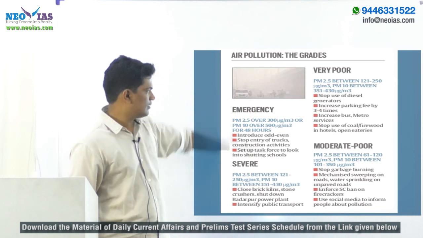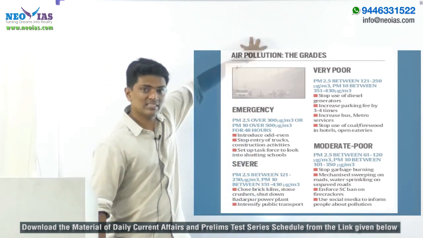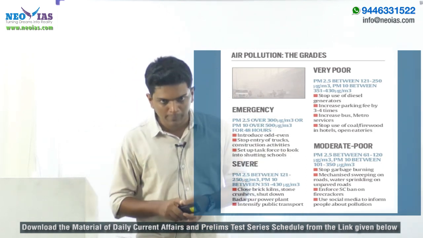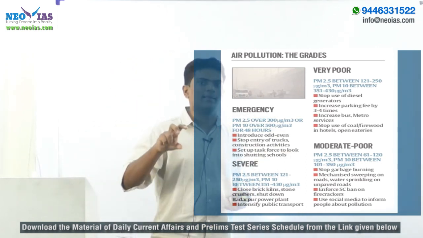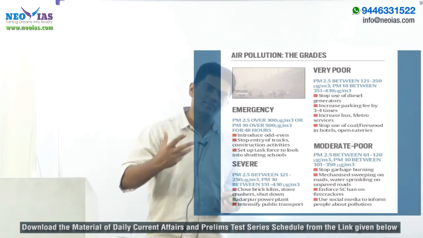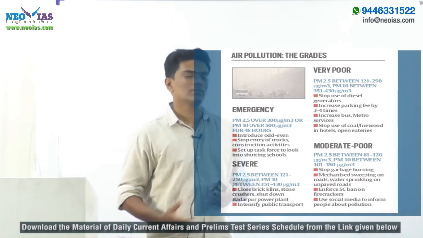See this. So the air pollution has been categorized into various grades. This is decided based on the quantity of particulate matter in air. Particulate matter is a dust particle, it's a pollutant, and this will be taught in detail in your environment class, air pollution class.